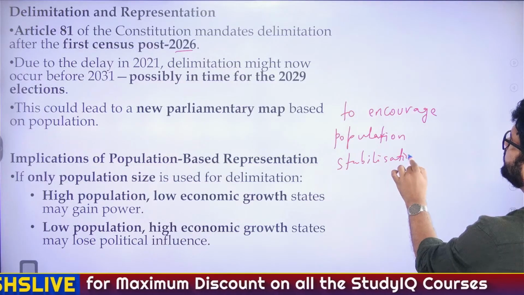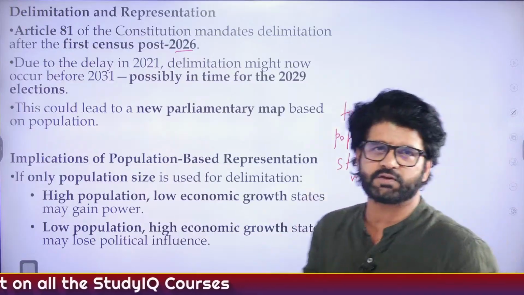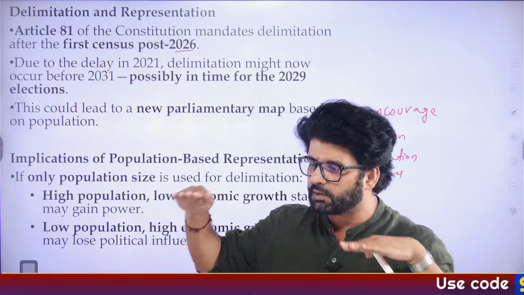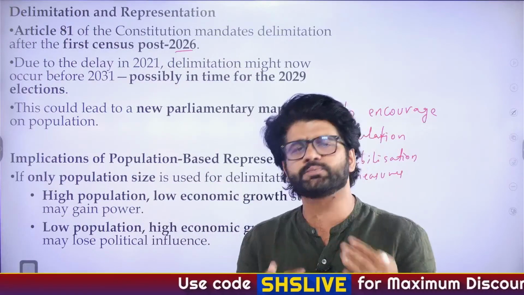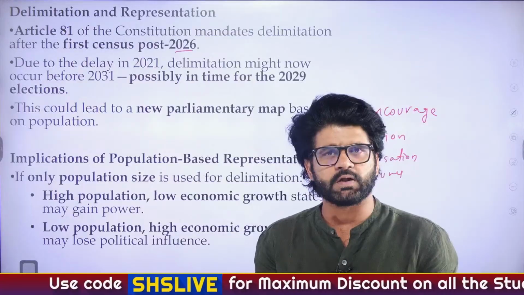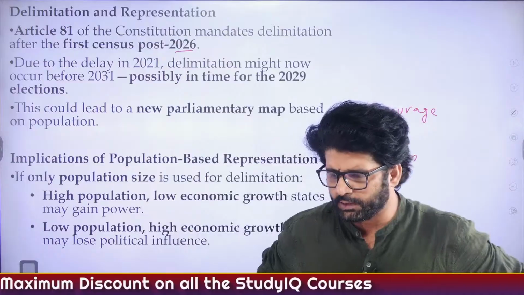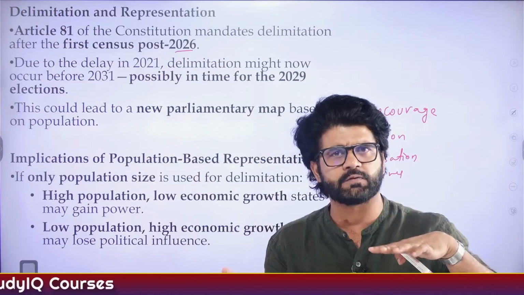Now, there are many people who feel like, if we currently include, as we have discussed earlier, population as a criteria for delimitation, because certain states have maintained or stabilized their population, their total fertility rate is much lesser than 3. Total fertility rate means how many kids a woman produces in her total life. And there is something called replacement level fertility also.